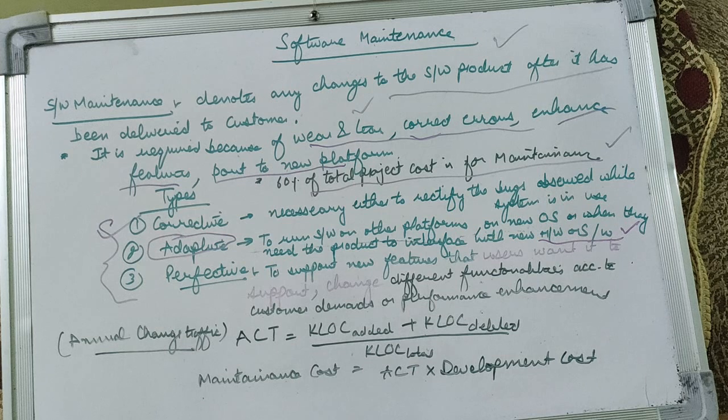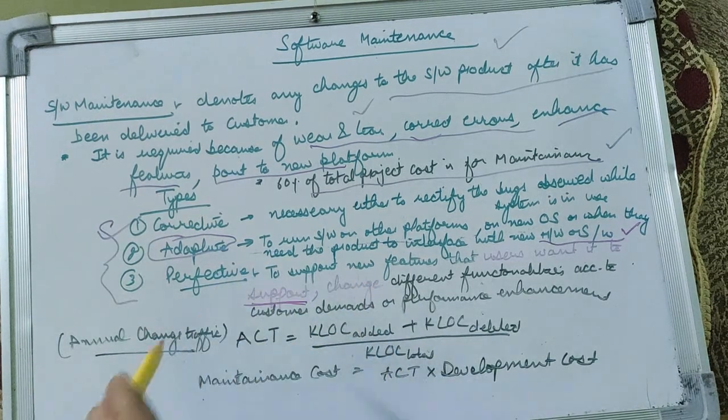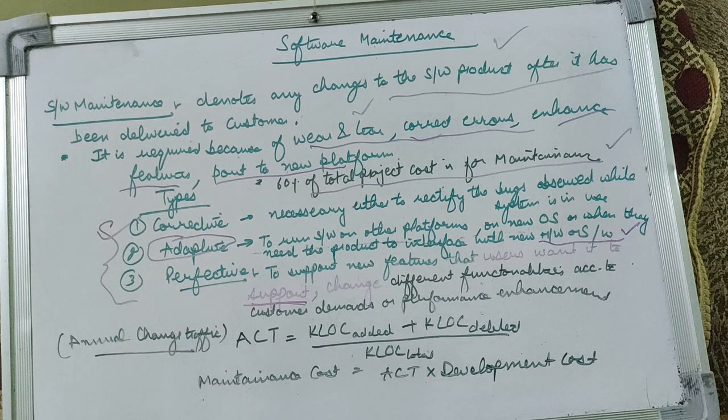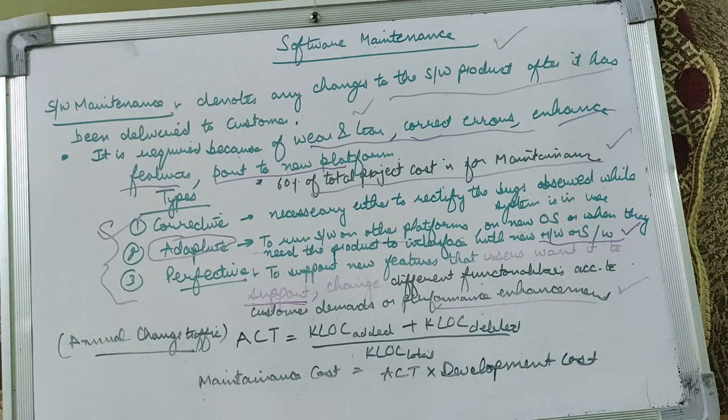Then comes the perfective maintenance. What is perfective maintenance? To support the new features that the user wants. Suppose the user needs some new changes in the software, or needs to change some functionalities according to customer demands, or performance enhancement. Suppose changes are required to add new functionalities, or to change the functionalities according to the demands of the customer, or to increase the performance of the software, then the activities that will be done will form your perfective maintenance.